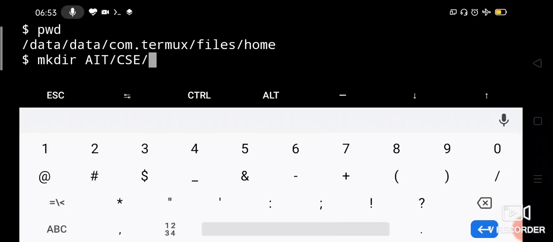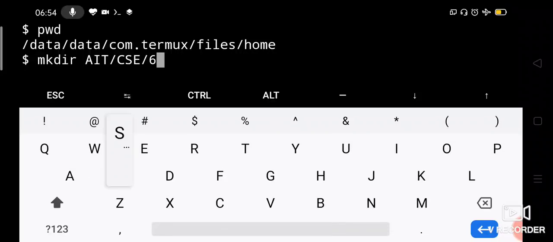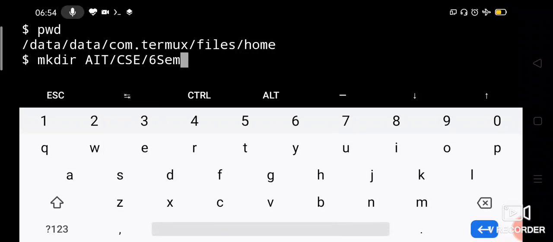Under AIT CSE, being under home directory, I am not getting into AIT CSE, but being under home directory, I am creating another subdirectory called 6th sem. Okay, now it is created. If there are no errors, it is created. So let us check whether it is created or not.